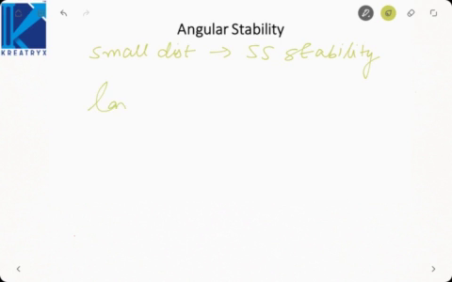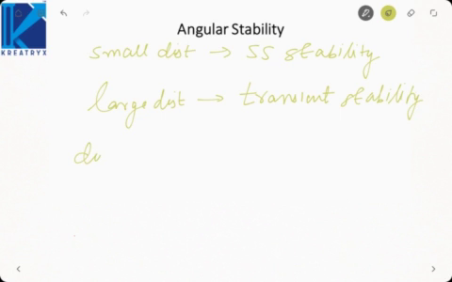If you introduce a large disturbance, now this large disturbance may be due to a fault, it is called as transient stability. Okay, here we look at the actual oscillations of the rotor angle delta and determine whether it will be stable or not. Okay, it deals with large disturbance.